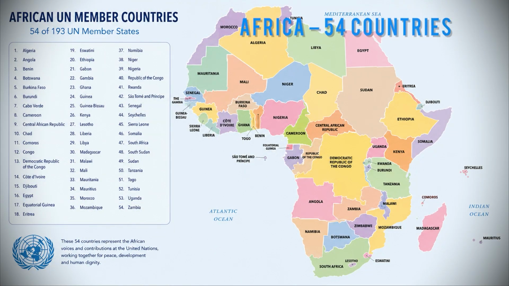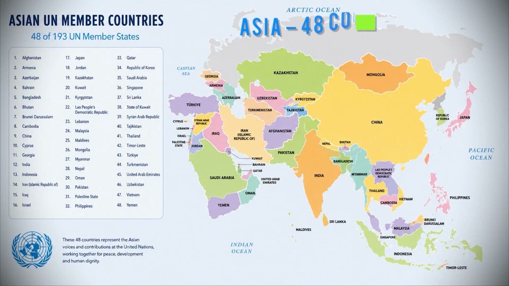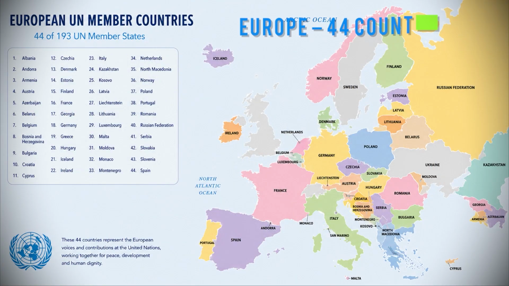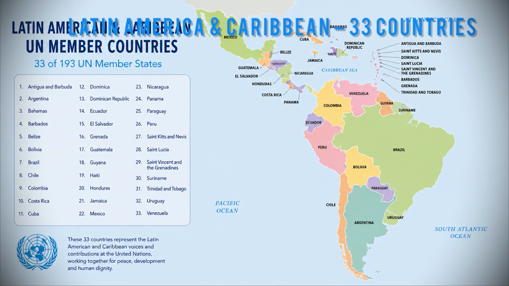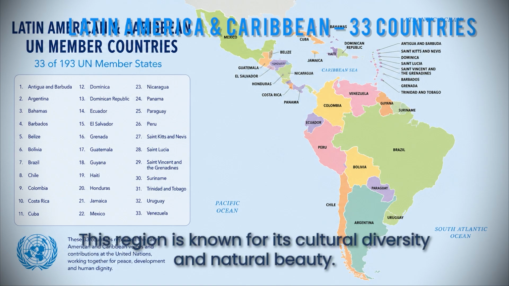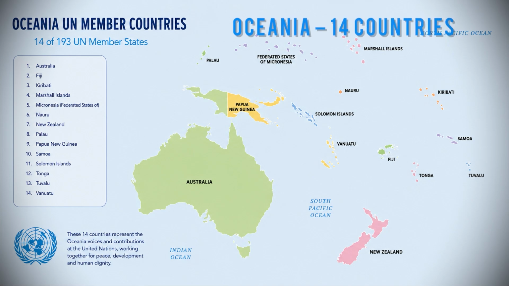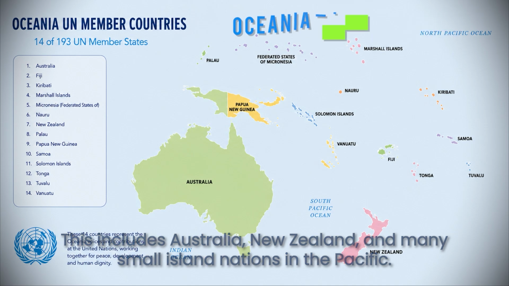Africa, 54 countries. Africa has the most countries, many with rich cultures and fast-growing populations. Asia, 48 countries. Asia includes the largest population in the world, including China and India. Europe, 44 countries. Europe has many developed nations and strong economic unions. Latin America and Caribbean, 33 countries. This region is known for its cultural diversity and natural beauty. Oceania, 14 countries. This includes Australia, New Zealand, and many small island nations in the Pacific.